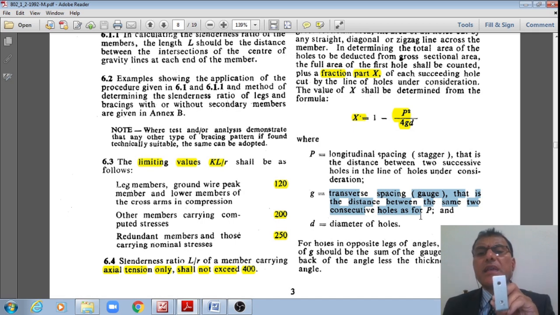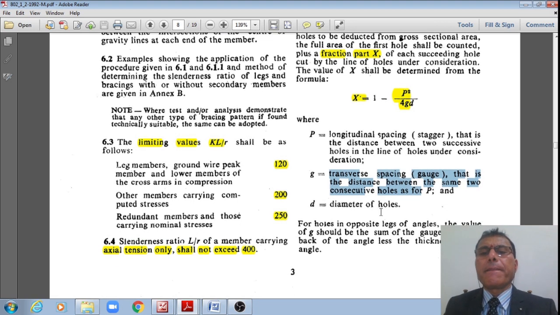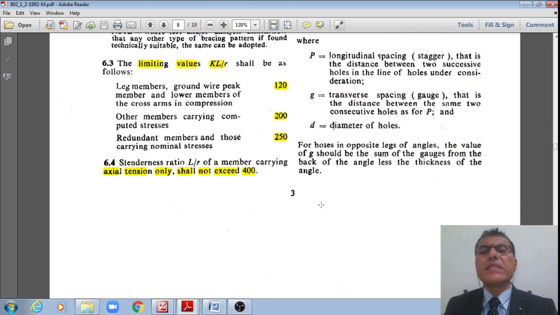The gauge is the distance between the same two consecutive holes, right? That is how the gauge is defined. And d is the diameter of the hole. Therefore, using this, now we can calculate what is x, and put all the holes in opposite legs of the